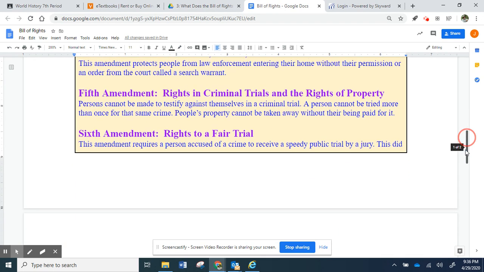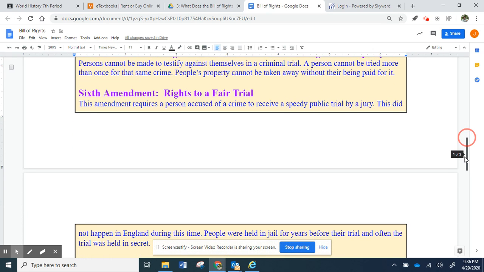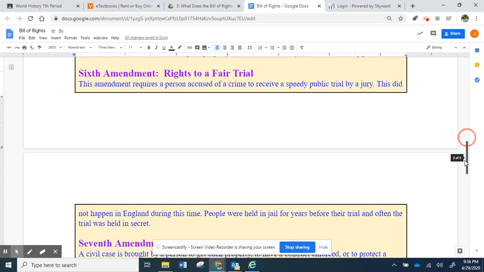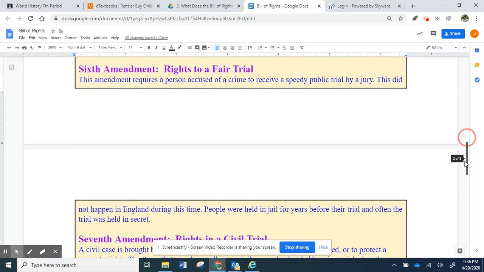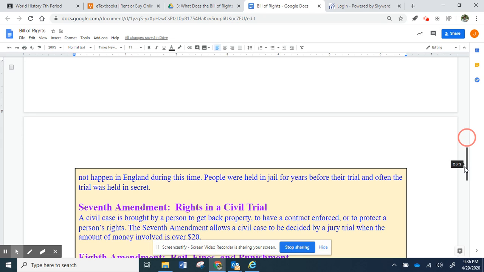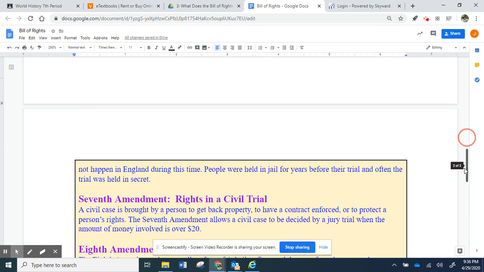Sixth Amendment is the rights to a fair trial. This amendment requires a person accused of a crime to receive a speedy public trial by a jury. This did not happen in England during this time. People were held in jail for years before their trial, and often the trial was held in secret. So imagine you get accused of a crime, you get arrested, you get thrown in jail, and you have to wait 3 years until your trial, and then you're found not guilty. Well, now you just spent 3 years in jail awaiting this. This right of a speedy trial doesn't put an exact time limit on it, but it's something you can challenge in court. Allows for you to have a quicker trial. So if you are innocent, you get out earlier.